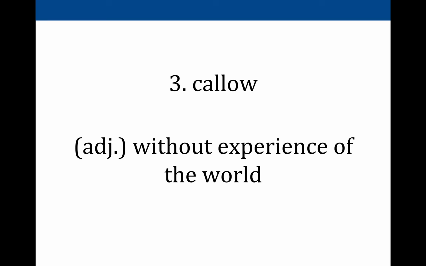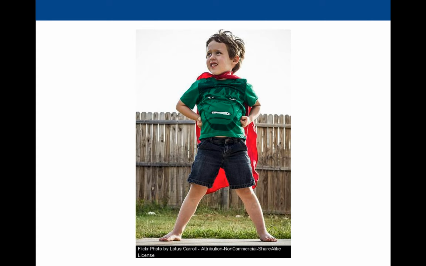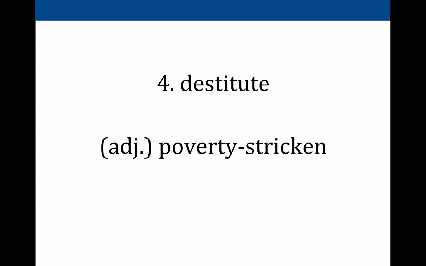Number 3 is callow, and this describes anyone without world experience or life experience, someone who's really young and just hasn't had very long in the world to learn about life. Oftentimes someone who's described as callow might be considered kind of naive because they don't have that world experience. So little kids, even though they might feel like superheroes and know everything, are fairly callow because they haven't been alive for very long. They haven't been around to kind of get world experience.